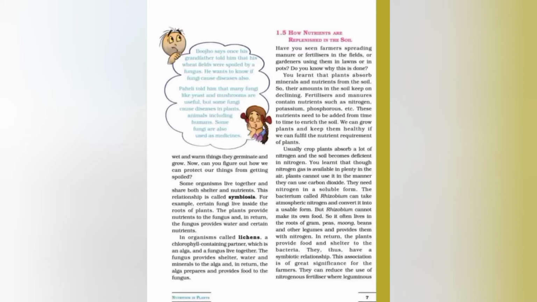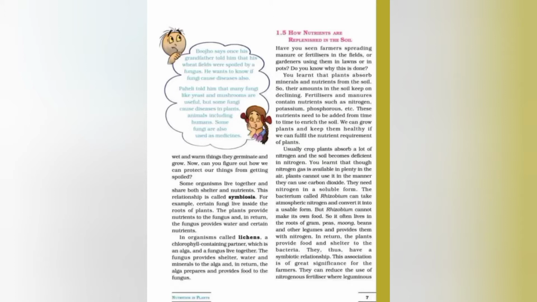So what is symbiosis? We can say symbiosis is the association in which two different types of organisms live and work together for their mutual benefit. We can take the example of lichen. What is lichen? Lichens are the most amazing form of life. Lichen is actually composed of two distinct organisms, algae and fungi, which live and work together. The algae contain chlorophyll and make their own food, and the fungi share the food made by algae. So the fungi in return provide protection, water and minerals to the algae.